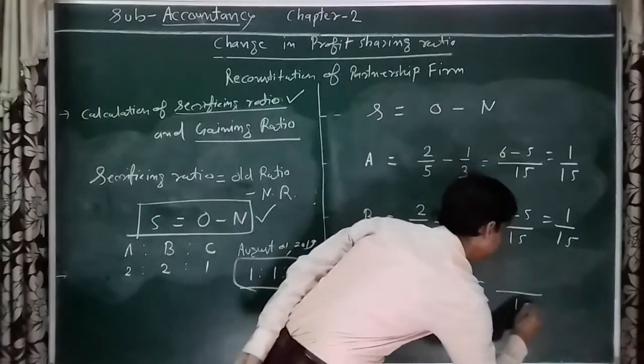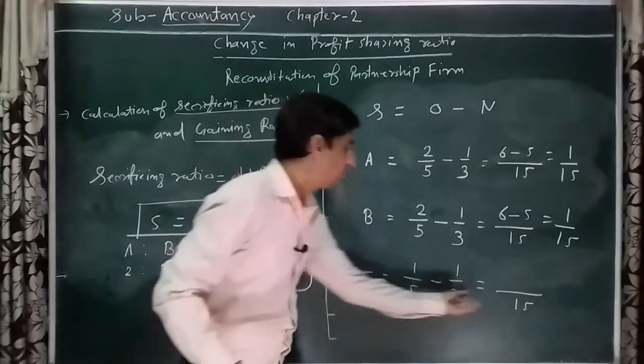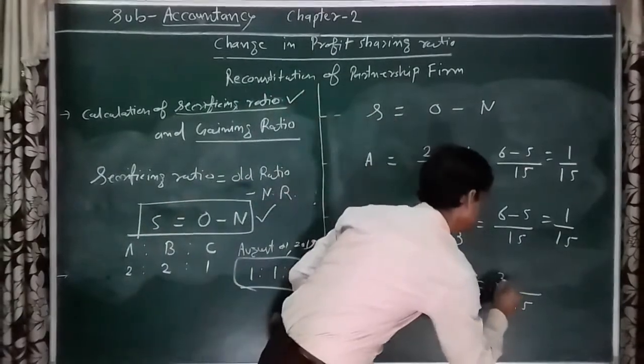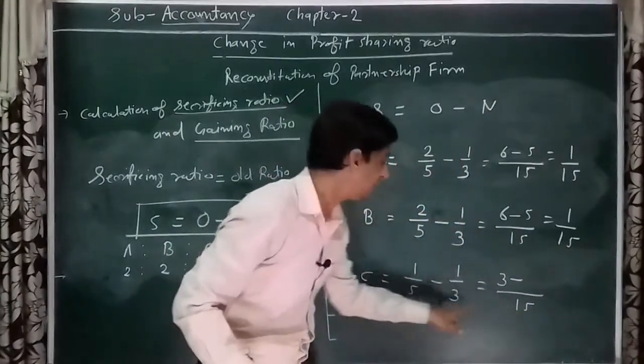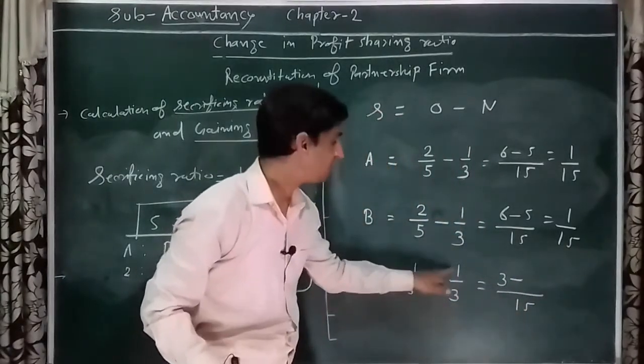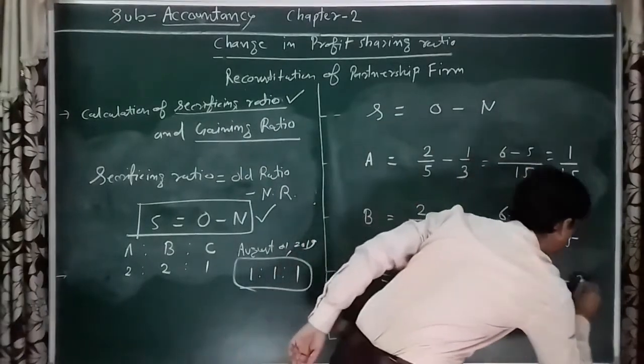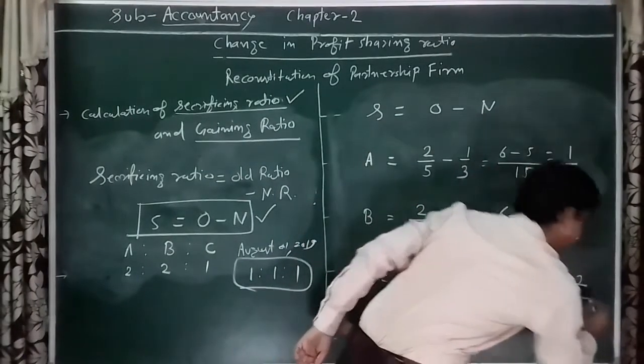LCM 15. 15 divided by 5 is 3, 3 ones are 3, minus 15 divided by 3 is 5, 5 multiplied by 1 is 5. So your answer is minus 2 upon 15.